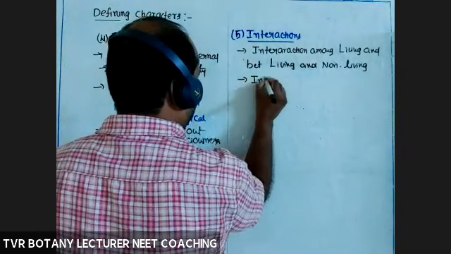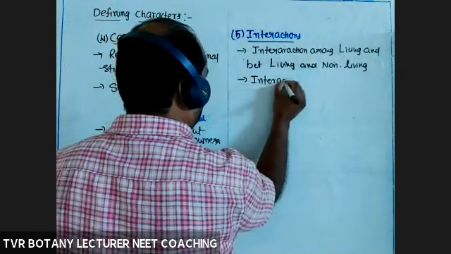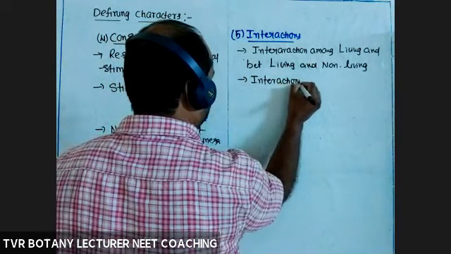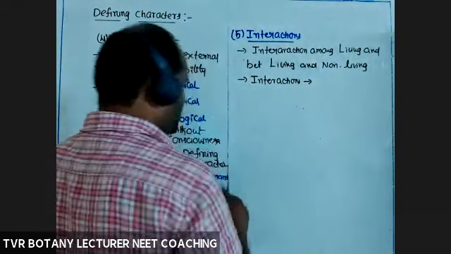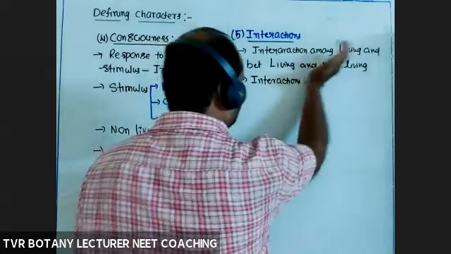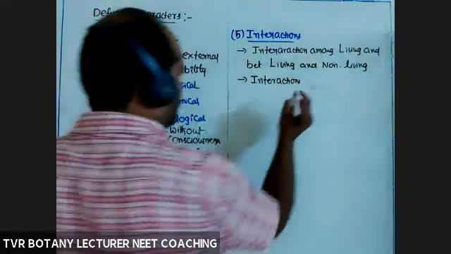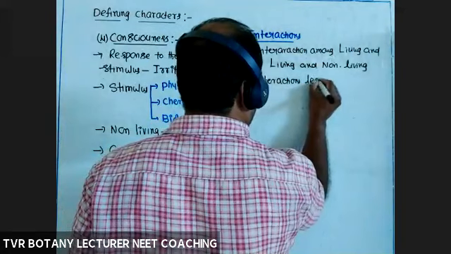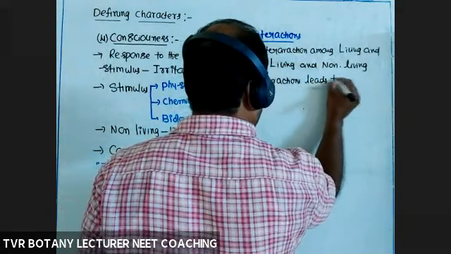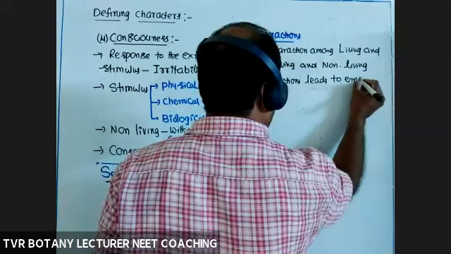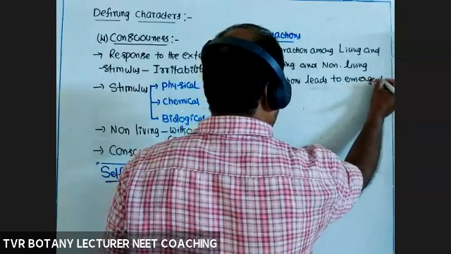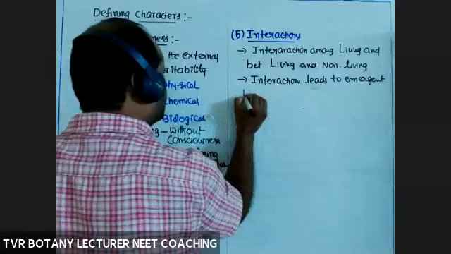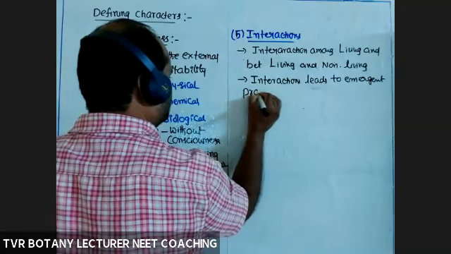So interactions. Interactions lead to what? Interactions lead to emergent properties, or characters, or evolved characters.